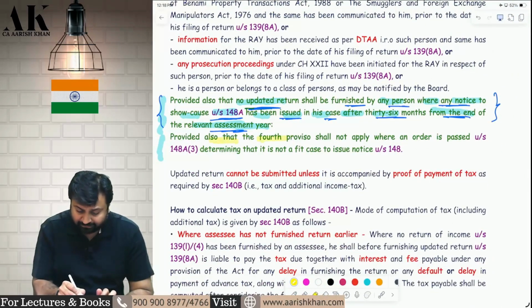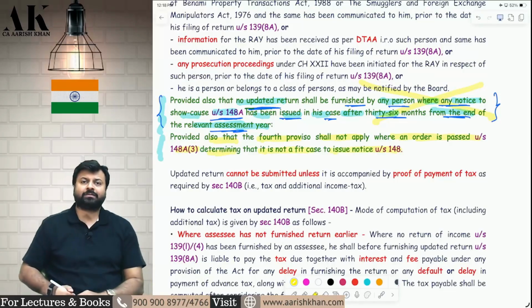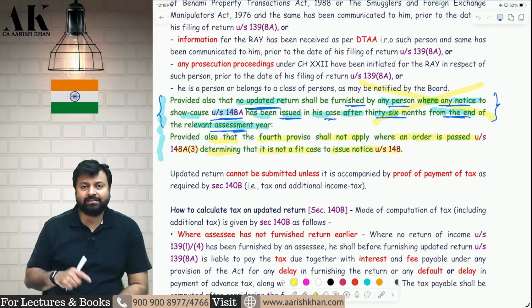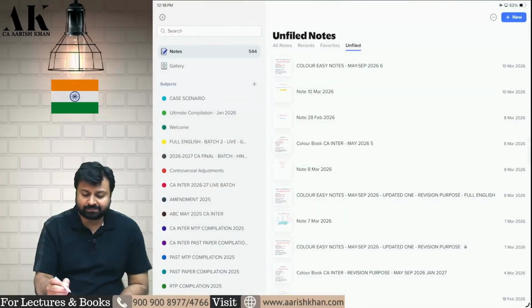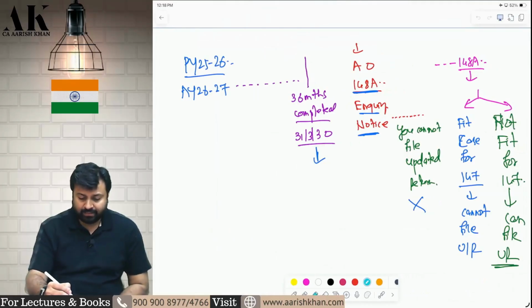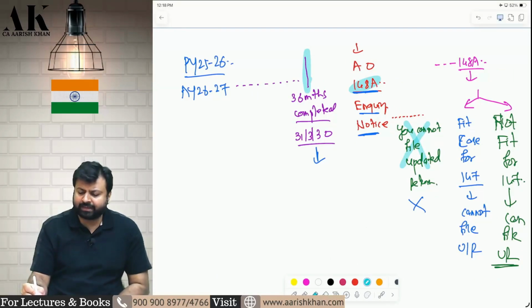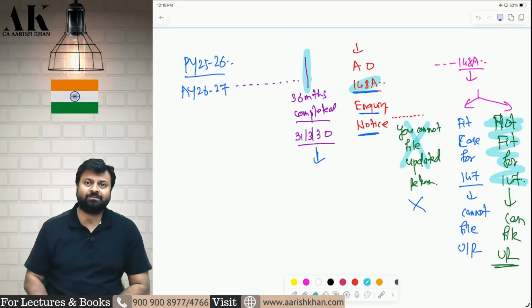Check, please. The second proviso says that. Provided also that the fourth proviso shall not apply. It means this proviso shall not apply where an order passed under 148A determining that it is not a fit case to issue notice under 148. So, if the case is not fit case for 148, then you can file updated return. So, what is the ultimate conclusion of this? See, if a notice comes after 36 months, you cannot file updated return. In that case, you can only file updated return if the case is not fit for 147.